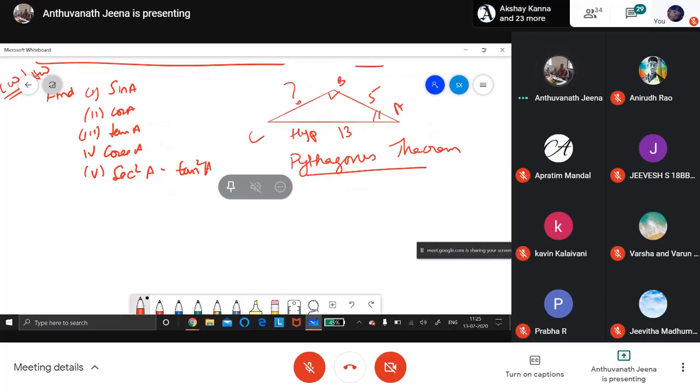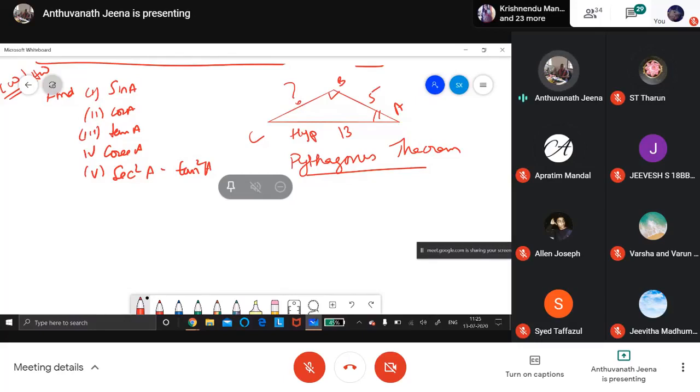AC square is equal to AB square plus BC square. In a right angle triangle, the square of the hypotenuse is equal to the sum of the squares of the other two sides.